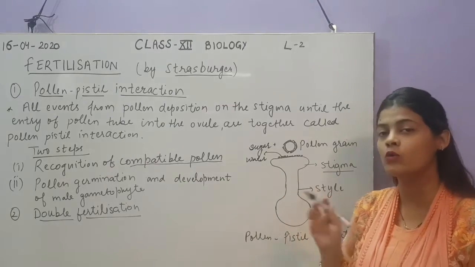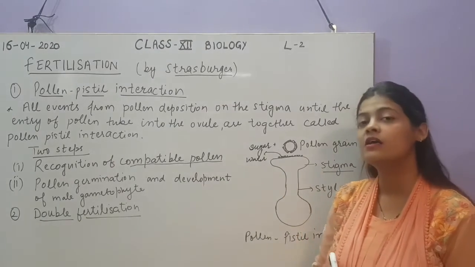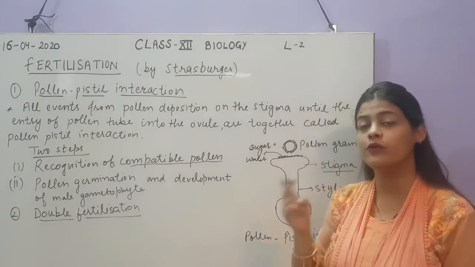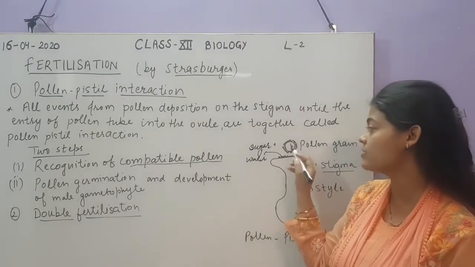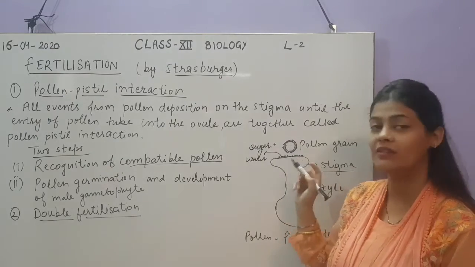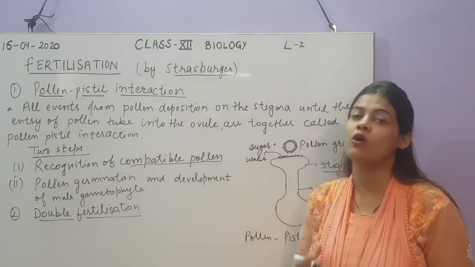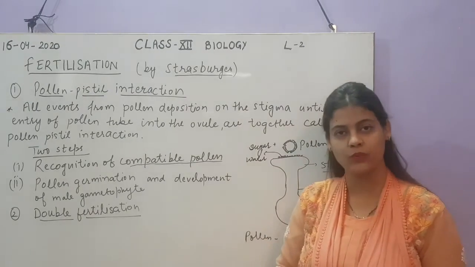Now the question is how the pollen grain absorbs this sugary substance, because it is covered with the exine layer. But do you remember we discussed that there are some small pores, the germ pores, in the exine layer, so that chemicals or secretions can enter inside the pollen grain.